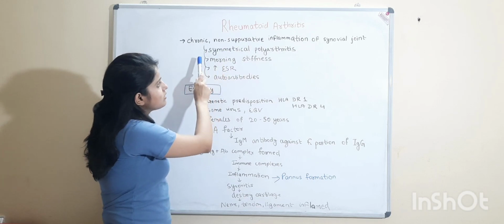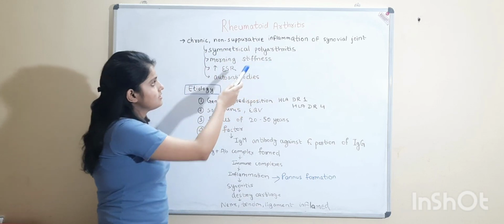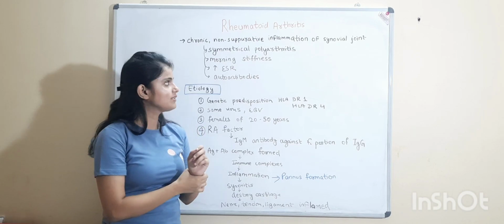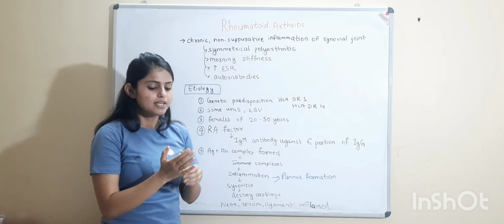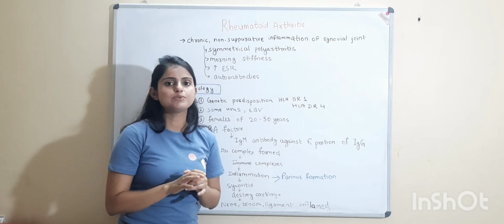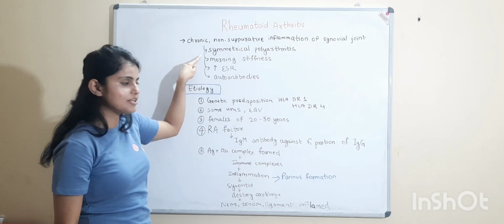It involves symmetrical polyarthritis. It means that if the wrist joint of this hand is involved, then the wrist joint of this hand is also involved. If the metacarpophalangeal joint of the left hand is involved, then the metacarpophalangeal joint of the right hand is involved. So it is called symmetrical.